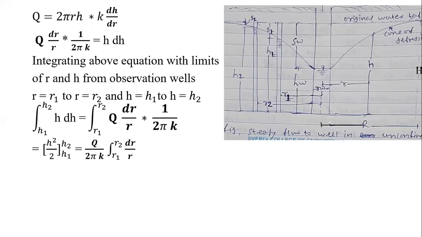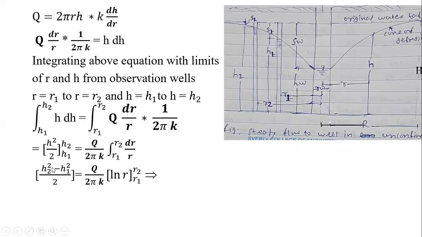Now we know that the integration of 1 by x with respect to dx is nothing but log x, or integration of dy by y is log y. So similarly, dr by r will be log r. To the base 10, if you consider, then it will be multiplied by 2.303. Instead of that, we will consider it as ln. So here it will be ln r, that is natural logarithm r, with the boundary conditions from r1 to r2.